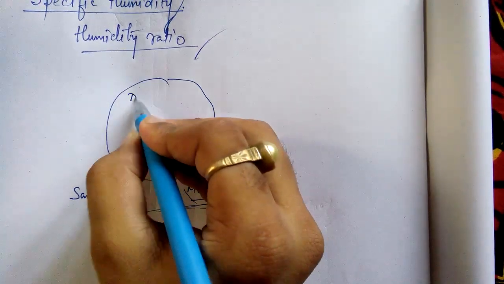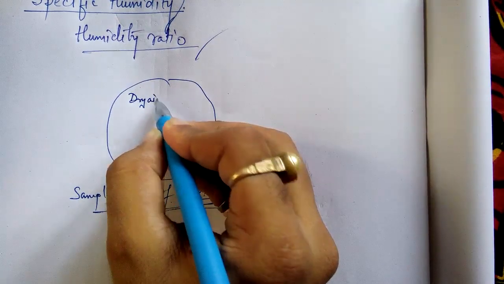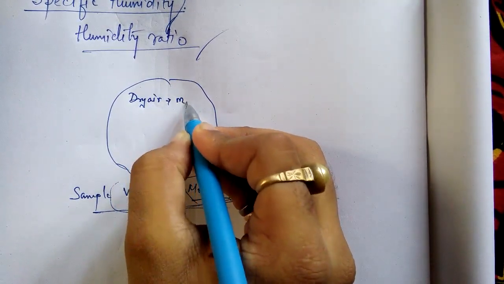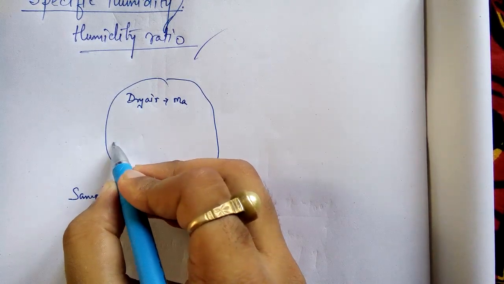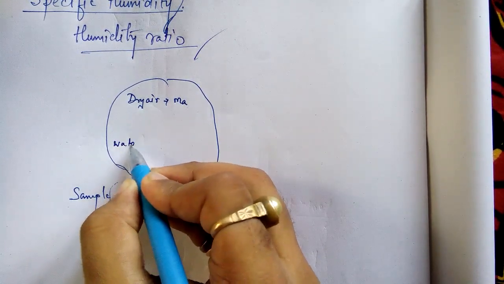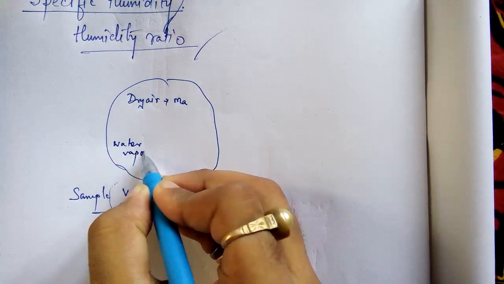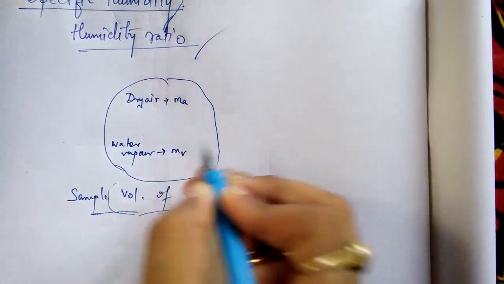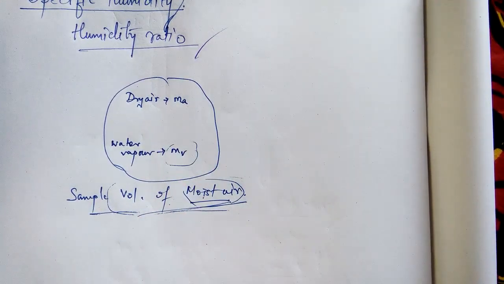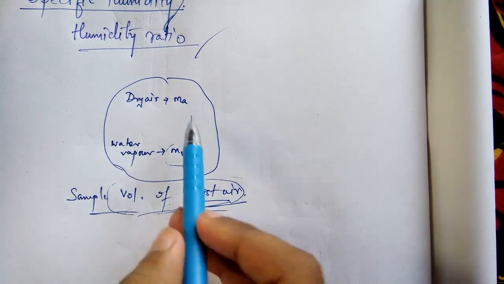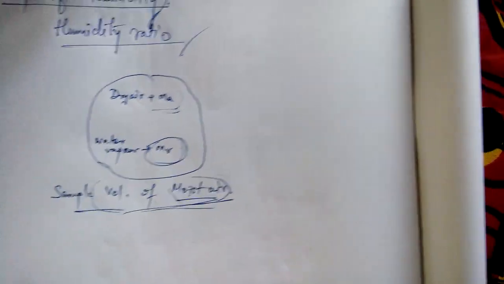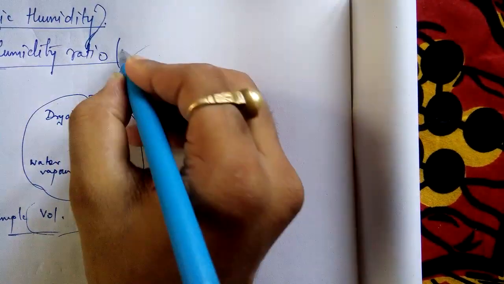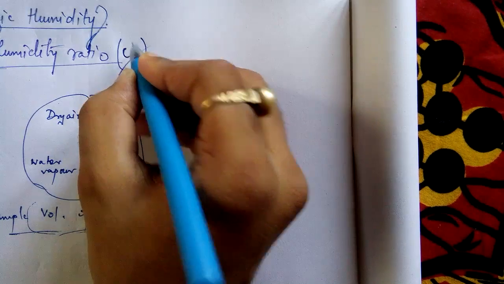Now, suppose the mass of dry air present is Ma and the mass of water vapor is Mv. That means in a certain volume of air, Ma is the mass of the dry air present and Mv is the mass of the water vapor present. Now what is specific humidity? I have told you it is denoted by this W sign.